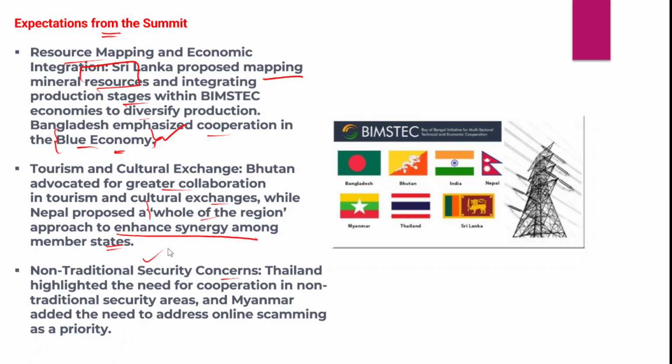For example, we need to talk about terrorism, militancy, insurgency. So these are non-traditional security concerns. Thailand highlighted that there is a need for cooperation in the areas of non-traditional security, and Myanmar even added the need to address online scamming, and that should be taken as a priority. So these were the expectations from the BIMSTEC summit.